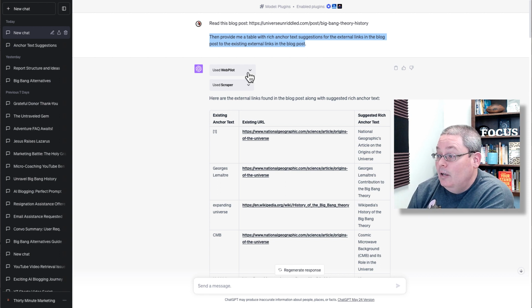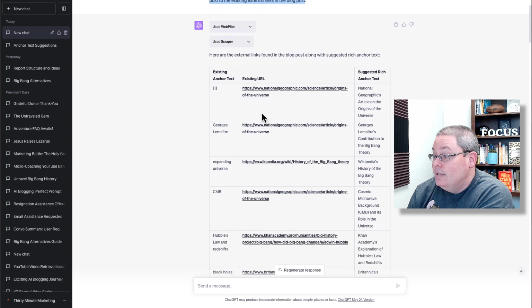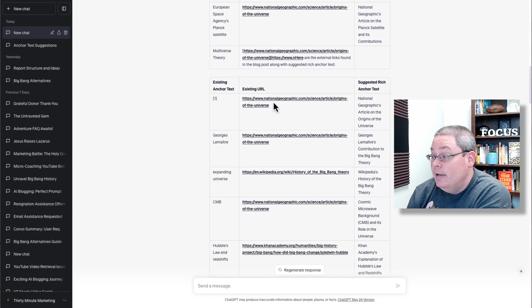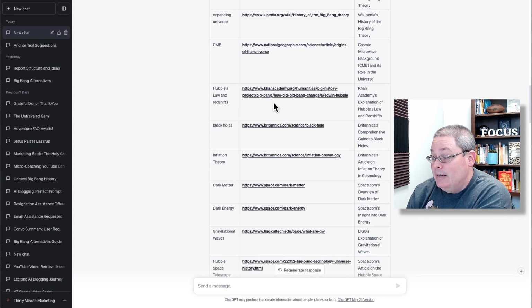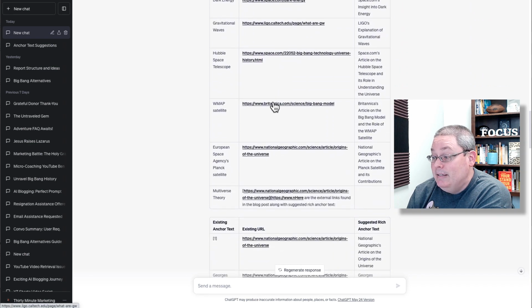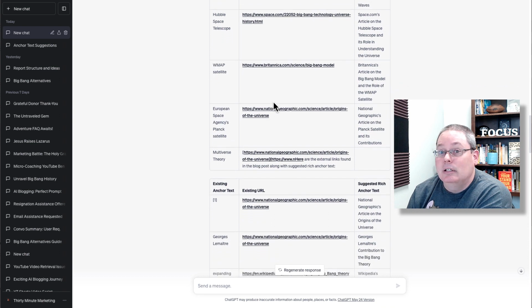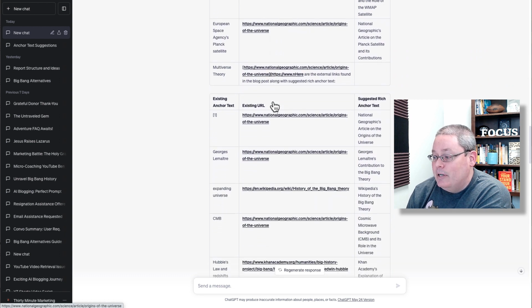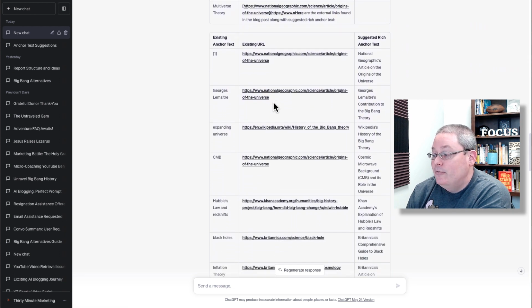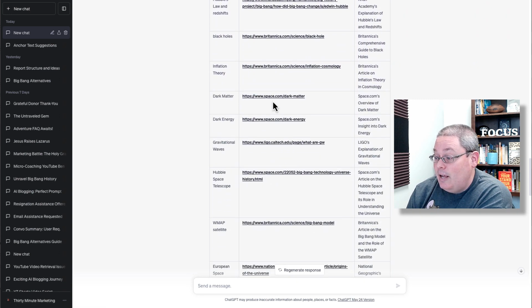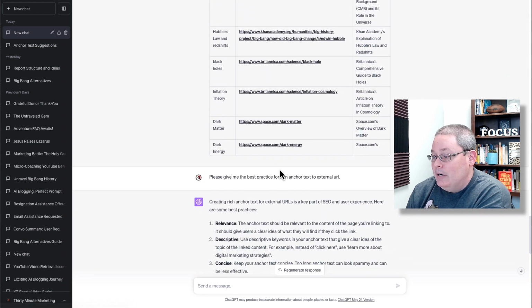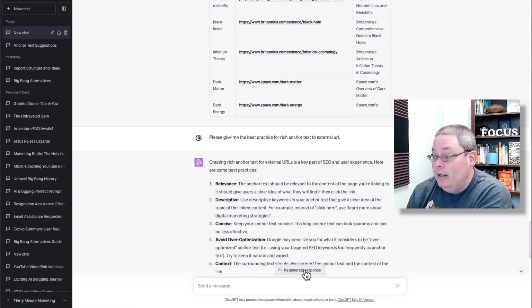Anyway, it kicked off WebPilot, it kicked off Scraper, and you can see here it was able to pull all the external URLs. Now you're going to see something weird here. It got stuck in a loop and it just kept repeating the table. Again, that could be because of my description or my prompt, the fact that it was wordy and didn't really make a whole lot of sense and it was trying to figure it out. But I would hope that it would have enough sense to stop, but it did not, and it just kept going. You can see here it started again, I think 4 times, before I just clicked the stop responding button here.